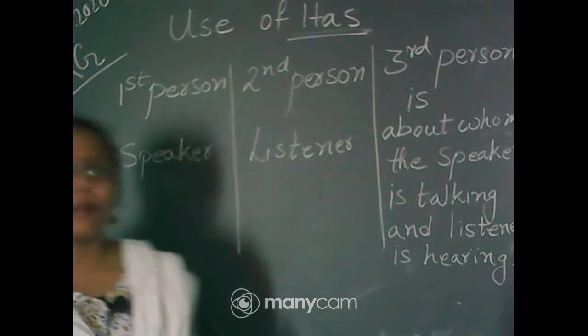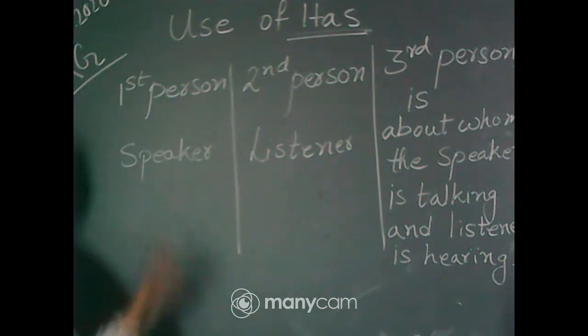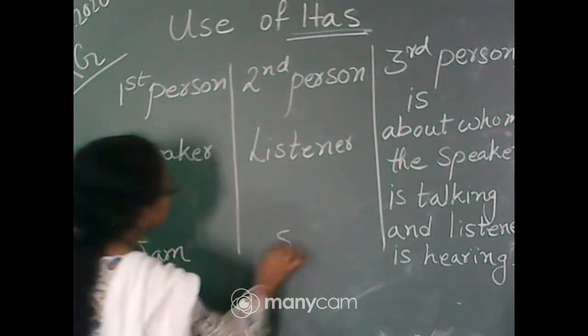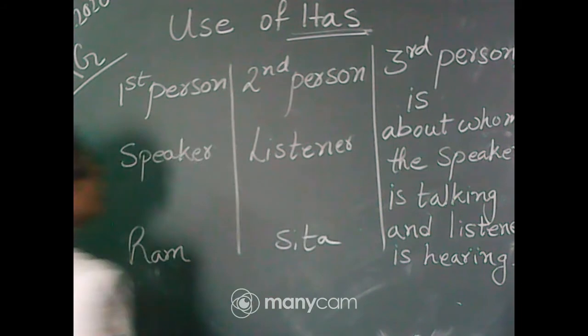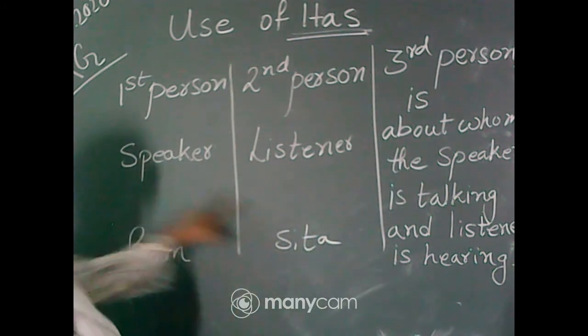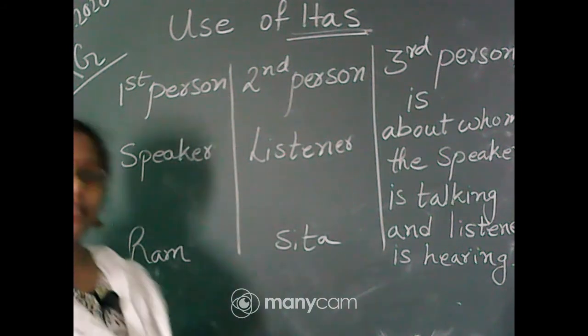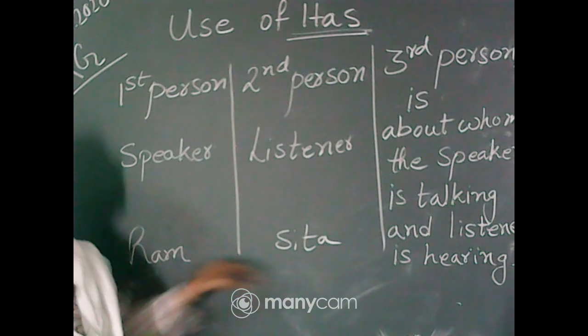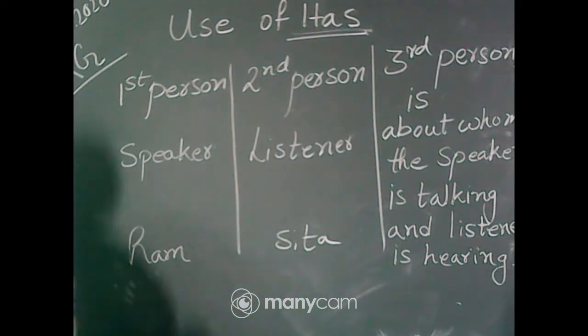For example, if this is Ram and this is Sita, and they are talking about Tom. Ram is telling Sita, Tom is a good boy. So what is Ram telling Sita? Tom is a good boy.